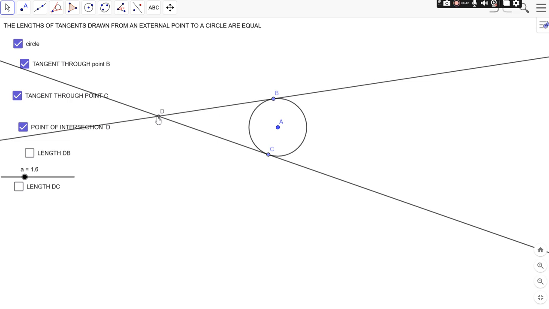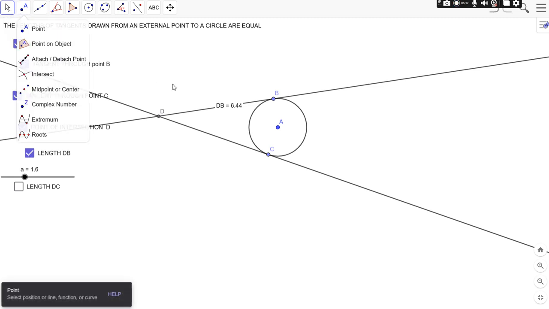From point D, we are having two tangents which are touching the circle at points B and C. We have already discussed, if we take a point outside the circle, then we have two tangents, right? Now we have to prove that the length DB and length DC are equal in measure. So let's measure the length of DB.